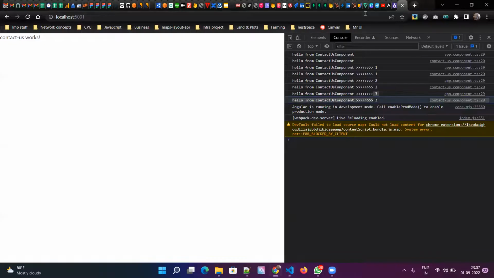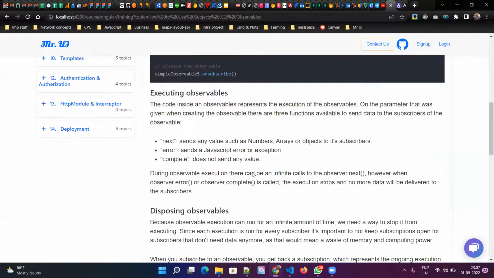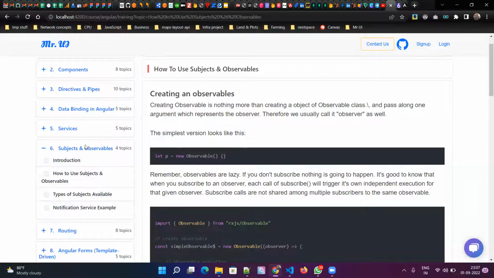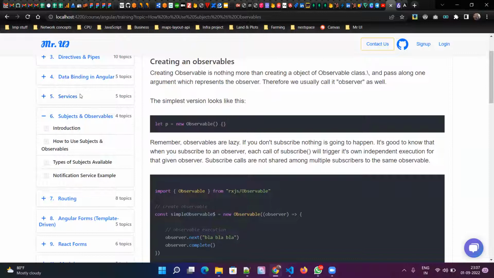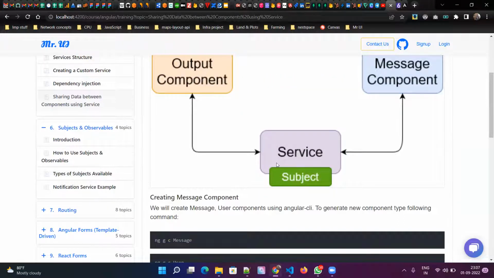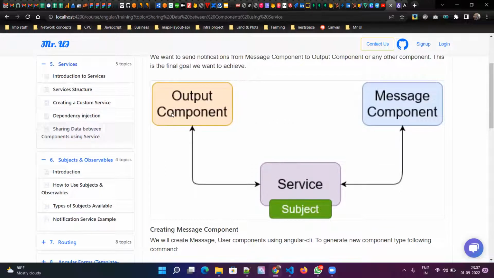Now we also covered the example for sharing data between two unrelated components. If you go back to the service, this example, sharing data between components using service. So we have a common service called alert service here, and we have our app component and our contact us component. From contact us component we are sending data through this service's subject, that means alert service subject, and then in the app component we are receiving it and printing it.